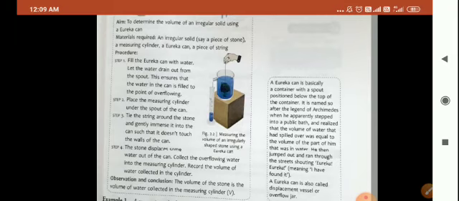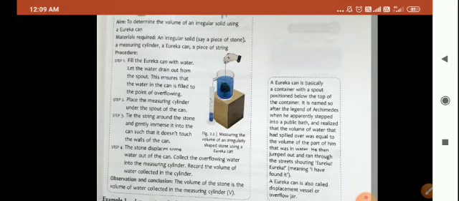Now, suppose you have to find the volume of the stone using a Eureka can, then what will you do? You will simply fill the Eureka can with water. Let the water drain out from the spout. This ensures that water in the can is filled up to the point of overflowing.